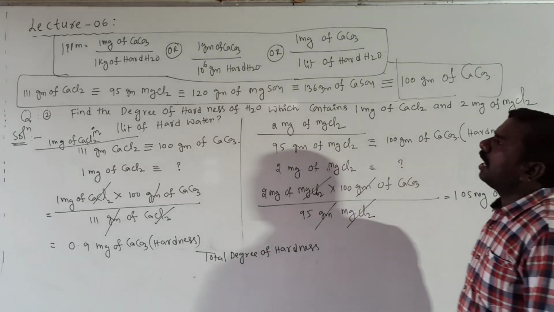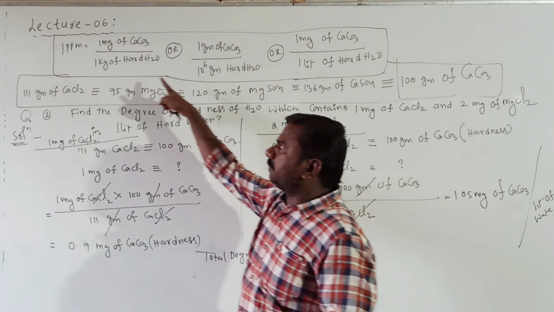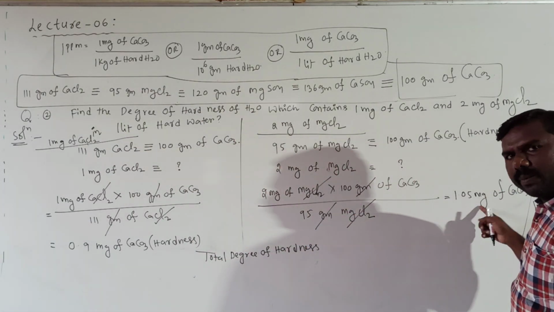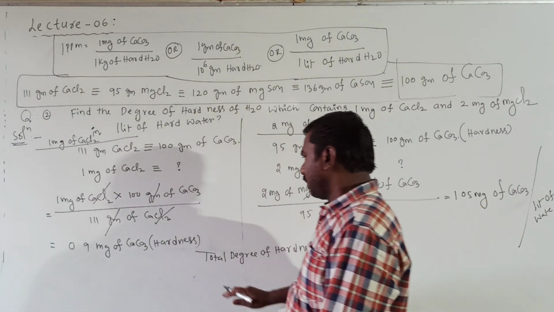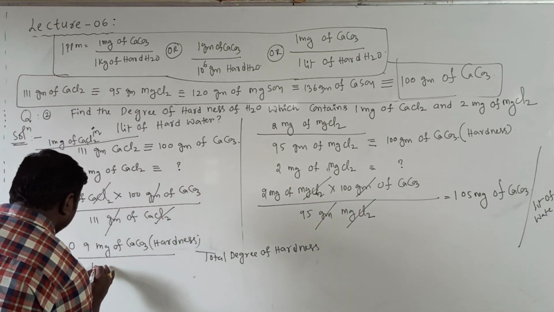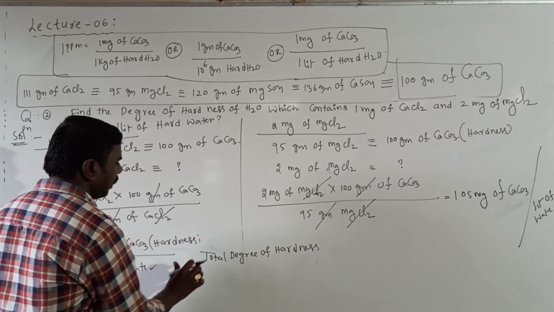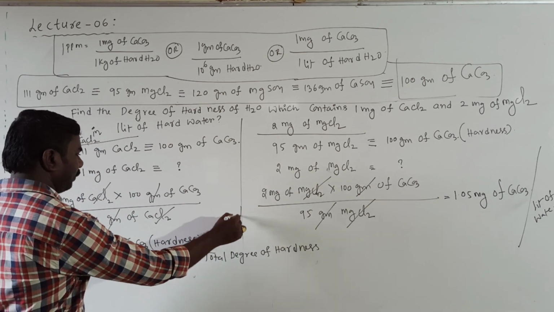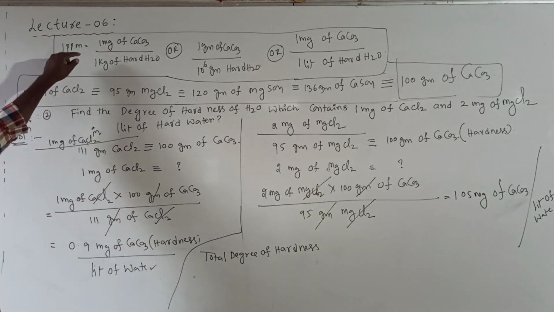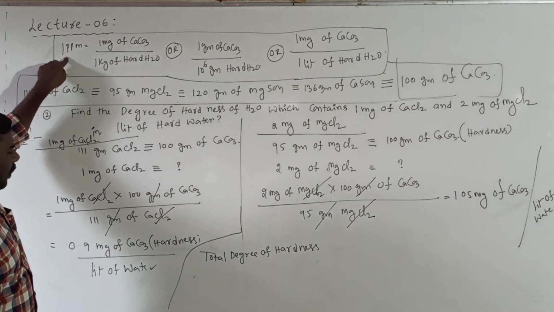1 milligram present in 1 liter is equal to 1 ppm. Clear? So 1.05 will be 1.05 ppm. Here also, it is present per 1 liter of water. So 1 milligram in 1 liter equals 1 ppm.